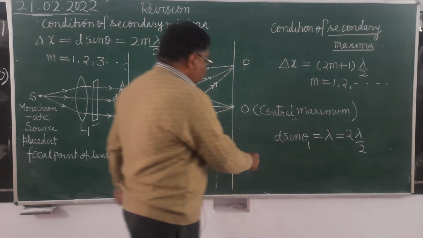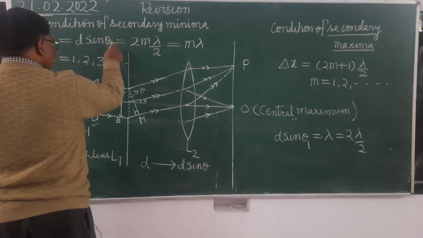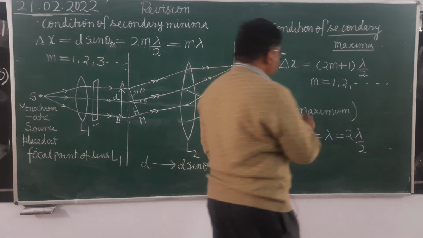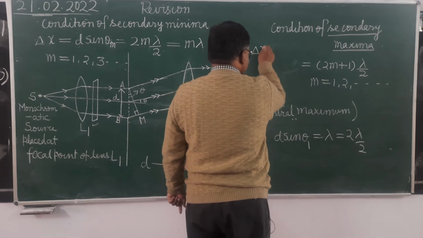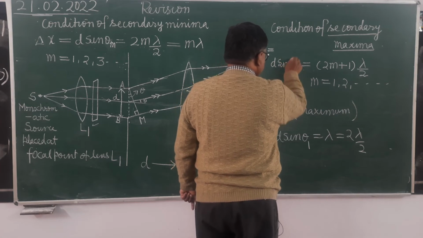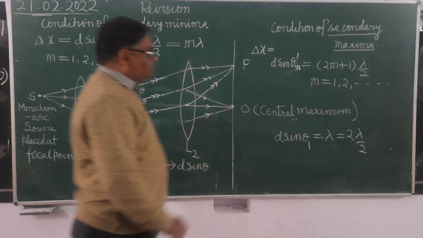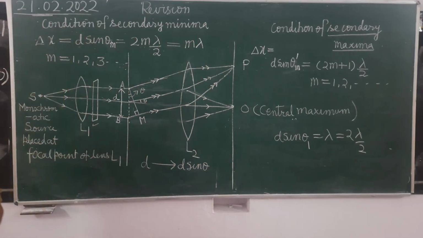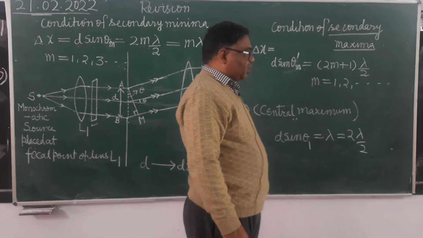This we can write theta 1, here also theta m, and here we can write theta dash m. Delta x equals d sin theta dash m. Meaning is same, only it is denoted by a different symbol. So this is the mathematical condition of first order secondary minima.